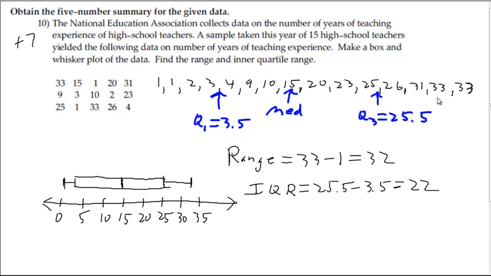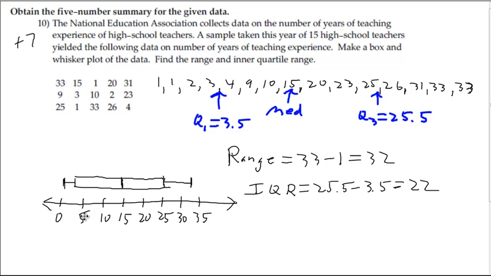And then 1, 2, 3, 4, 5, 6, 7, 8. So if we include 15 in both top and bottom, then 25.5 would be the third quartile, which puts 4 here and 4 here. So the range is the highest minus the lowest, which is 32. Interquartile range is Q3 minus Q1, which is 22.